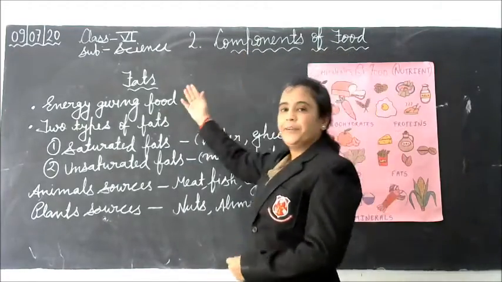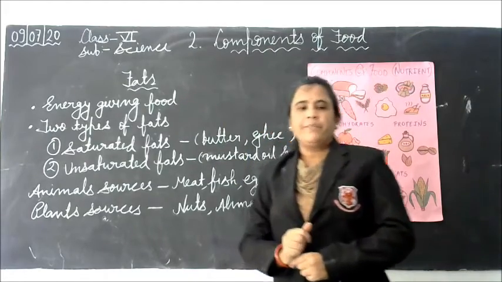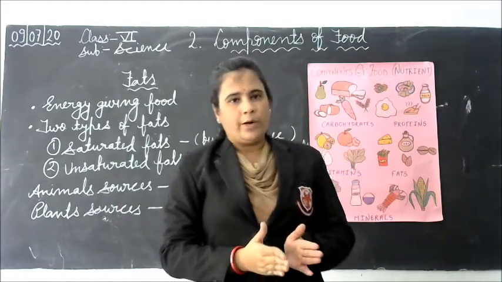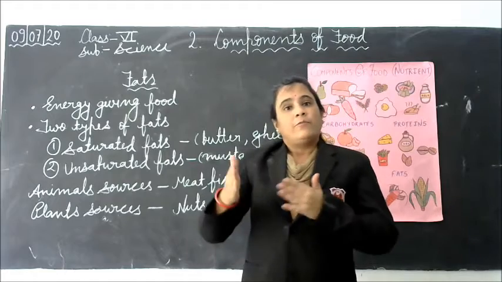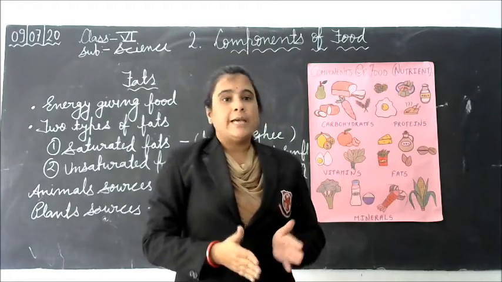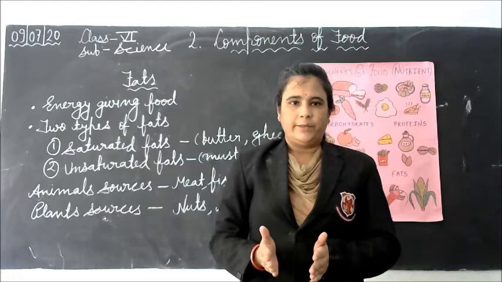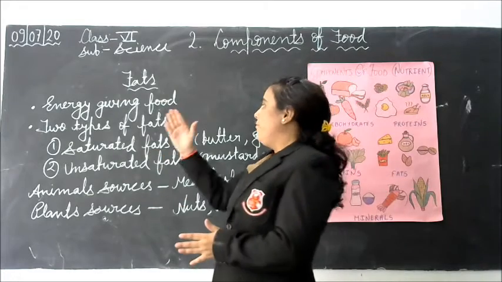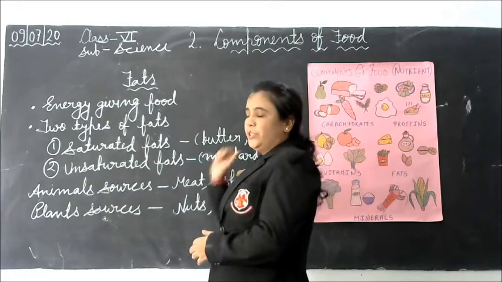Next component is fat. Fat gives us energy like carbohydrate, but fat gives us more energy as compared to carbohydrate. So fat is also known as energy giving food.